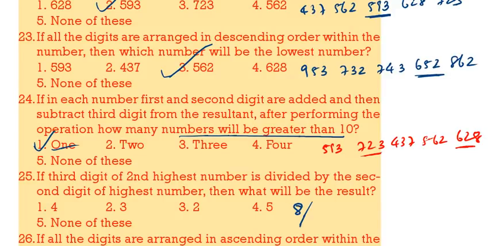When we divide this by the second digit of the highest number, 628, the second digit is 2. So when we divide 8 by 2, we will get 4. 4 is the correct answer.